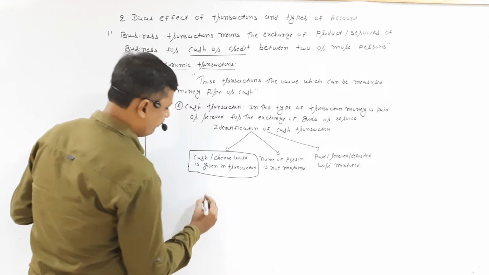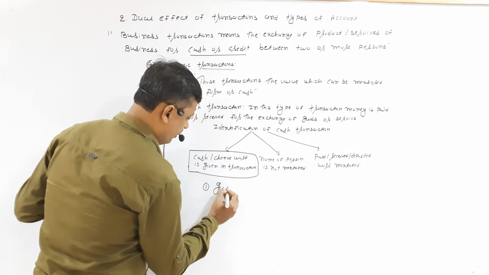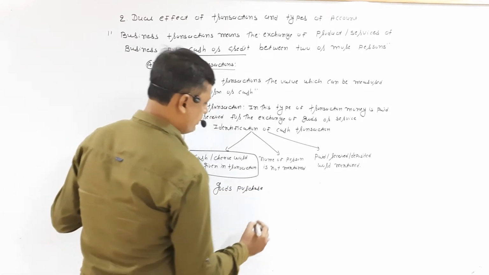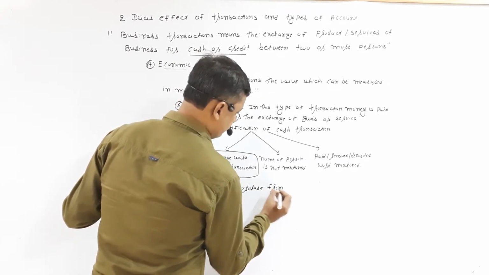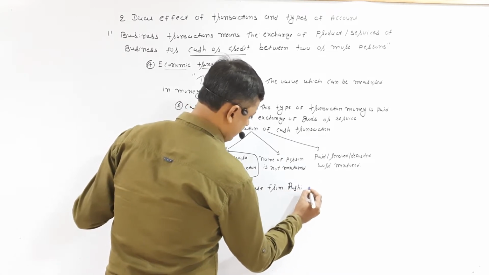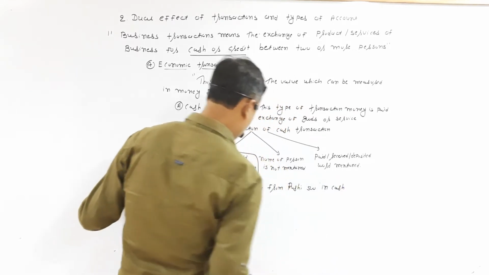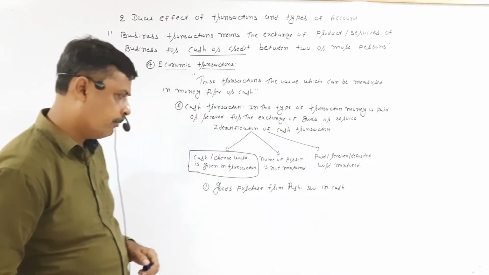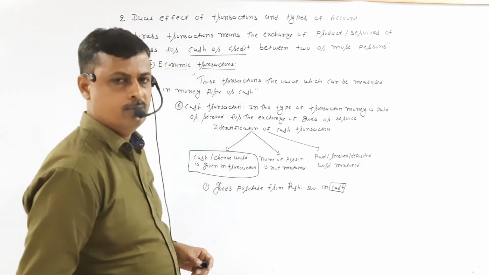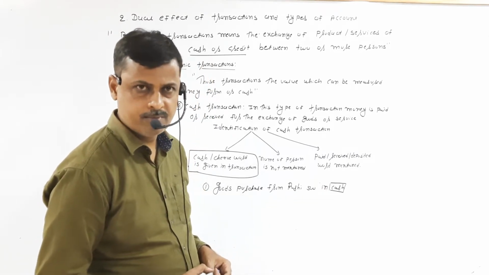Example: goods purchased from Rusi 5,000 in cash. So 5,000 goods purchased from Rusi in cash. In this transaction the word cash is given, so it suggests that this is a cash transaction.